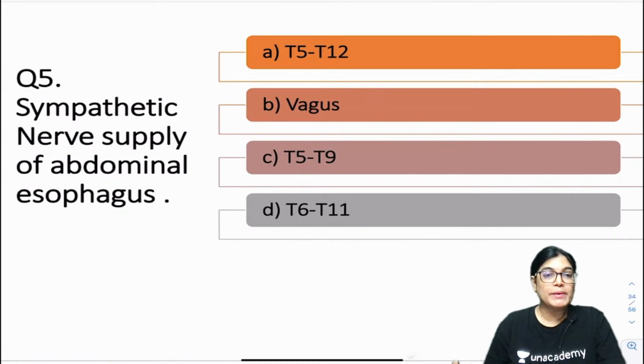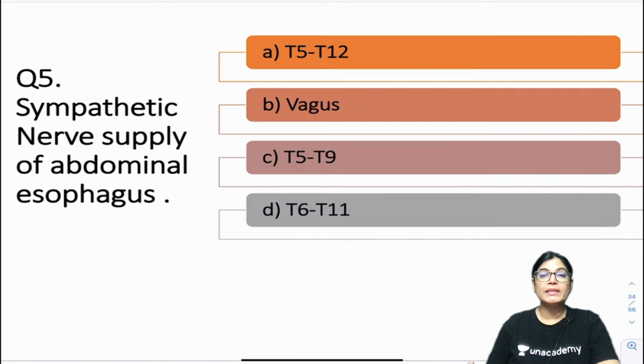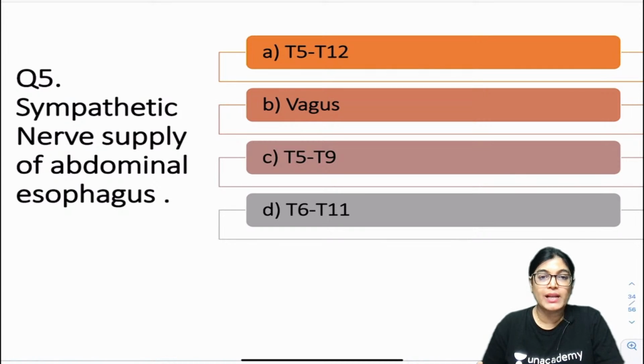Sympathetic nerve supply of abdominal esophagus. Is it T5 to T12, is it vagus, is it T5 to T9, T6 to T11? Sympathetic nerve supply of the abdominal part of the esophagus. The esophagus has three parts: cervical, thoracic, and abdominal. I am talking about the abdominal part. Please mark the correct answer.